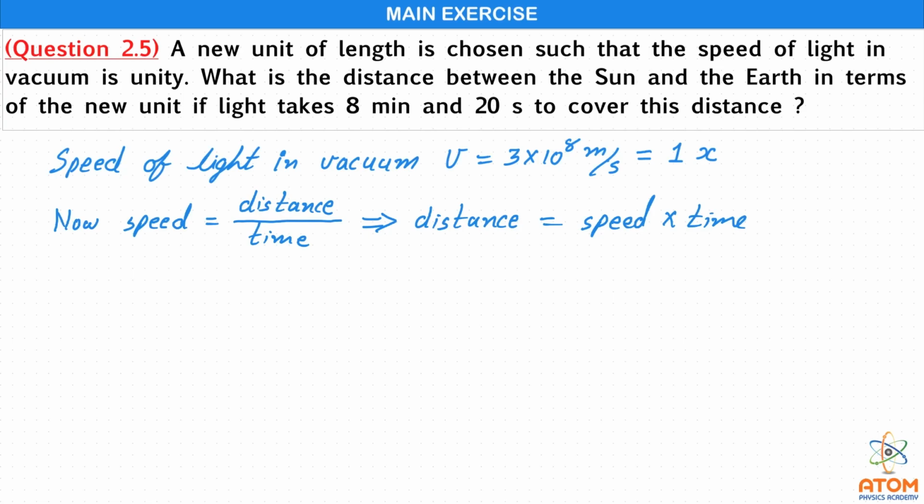Now using this equation we can write the distance d, that is equal to speed. Speed is 1x into time. Time is 8 minutes and 20 seconds.